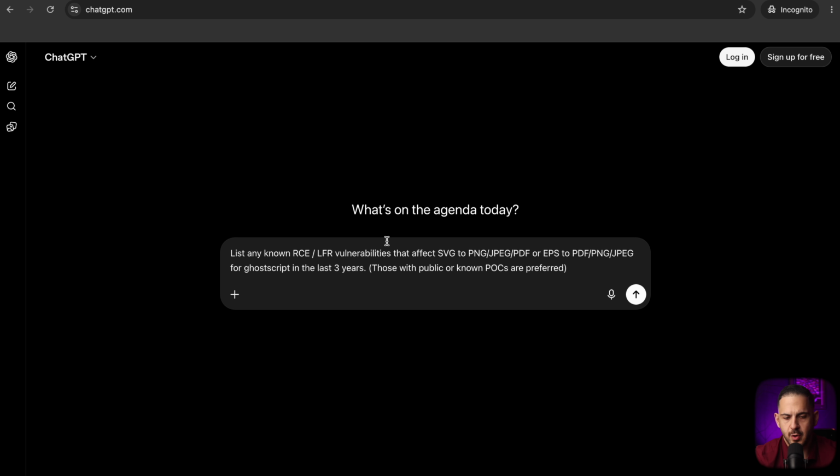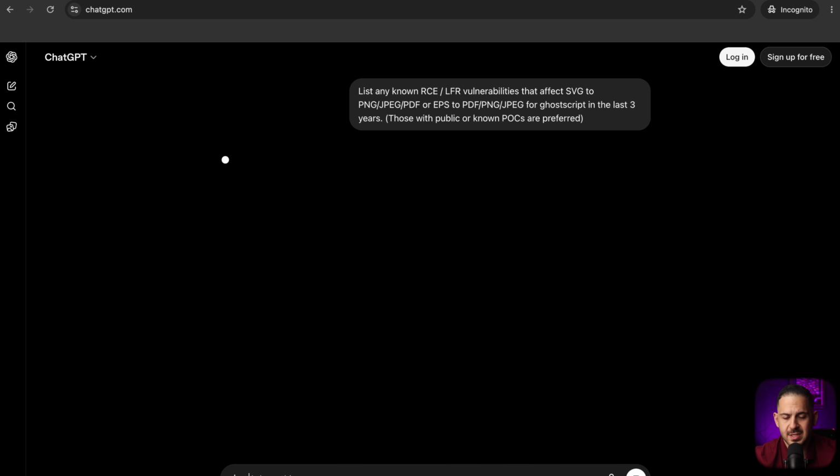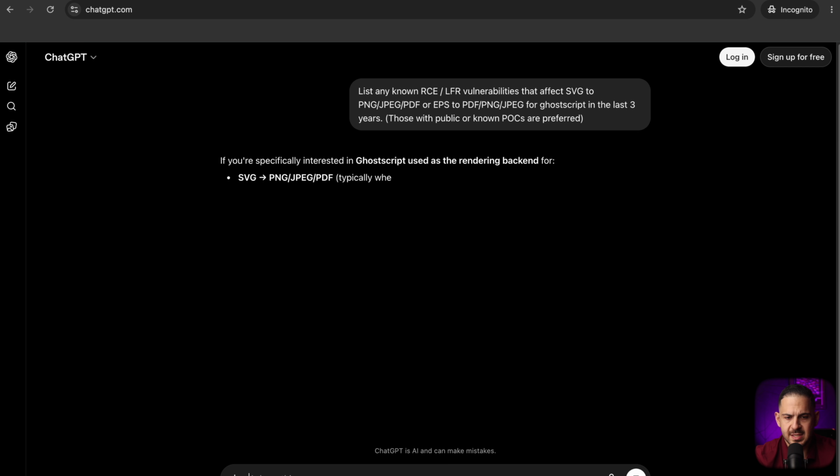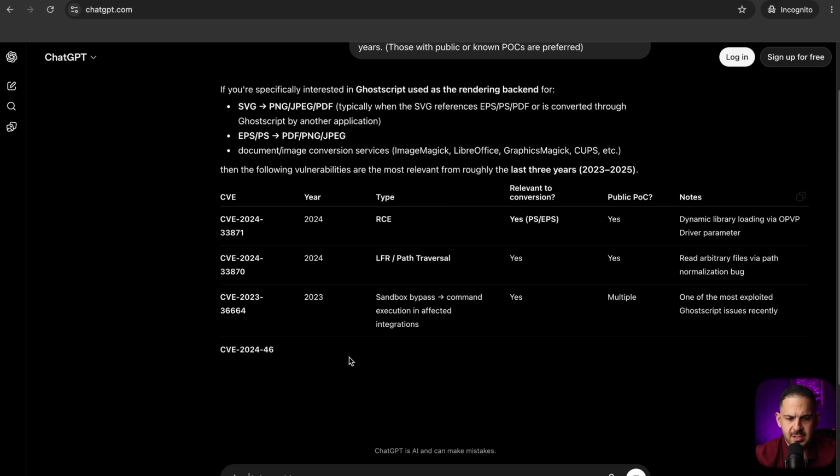So originally what I did for this pen test was I went into ChatGPT and simply asked it to list any known RCEs or local file vulnerabilities that affect anything that converts an SVG to a PNG, JPEG, PDF, or EPS, which is a high-resolution file, to a PDF, PNG, or JPEG, for Ghostscript, because that seems to usually be the issue with all these file uploads and image renderers. I'm asking it for the last three years, and I'm also asking it to prefer those with a public or known POC, and we can get a list easily just like that. It's just giving us all of these.